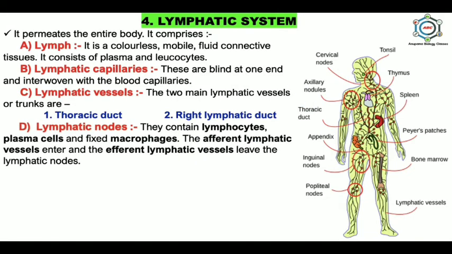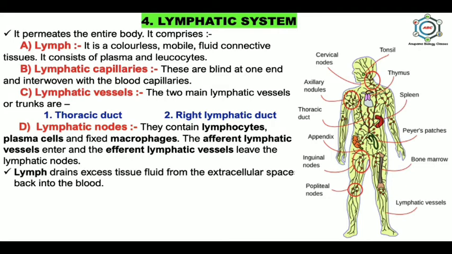And the lymphatic nodes contain lymphocytes, plasma cells and fixed macrophages. The afferent lymphatic vessels enter and the efferent lymphatic vessels leave the lymphatic node. So the role of lymph is to drain excess tissue fluid from the extracellular space back into the blood.